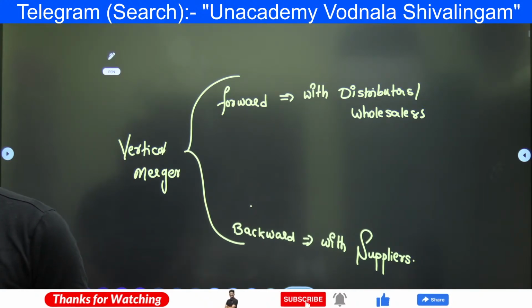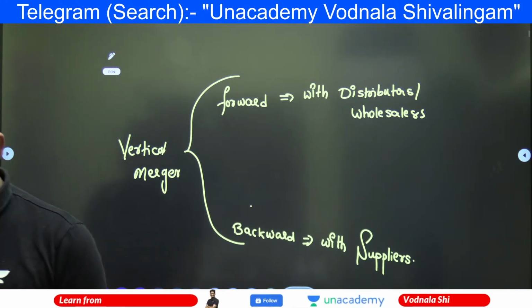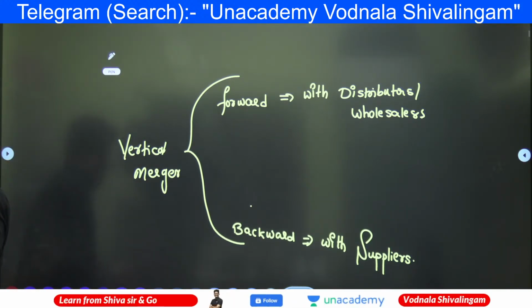Forward and backward are related to manufacturing and supplier. Correct. That's two types.